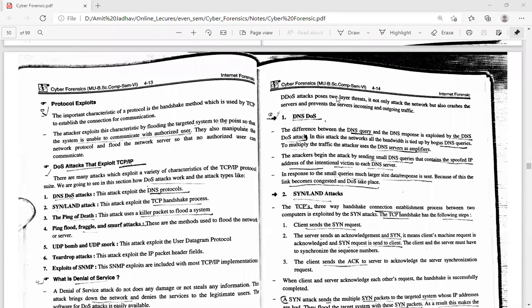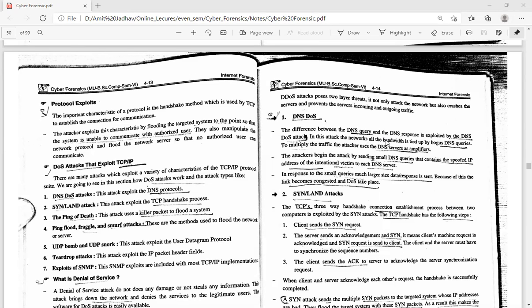That means the server gets all the information regarding the user, from where the request came and all the information regarding the client machine. It authenticates it and then responds to the user. So this is nothing but the DNS query and DNS response.